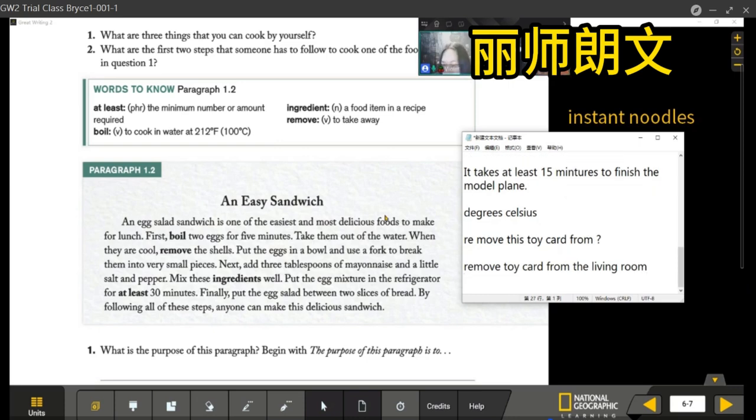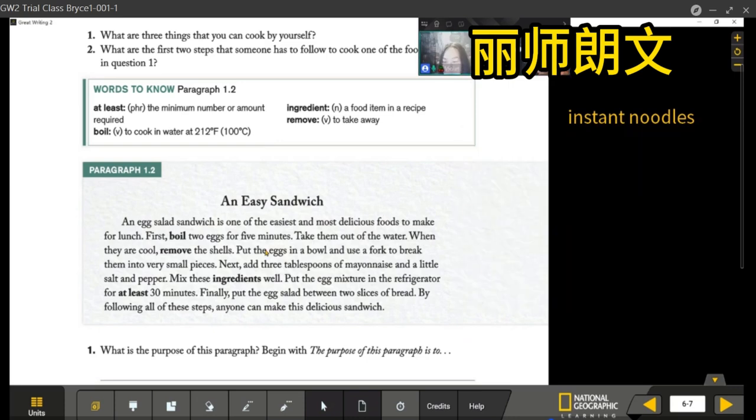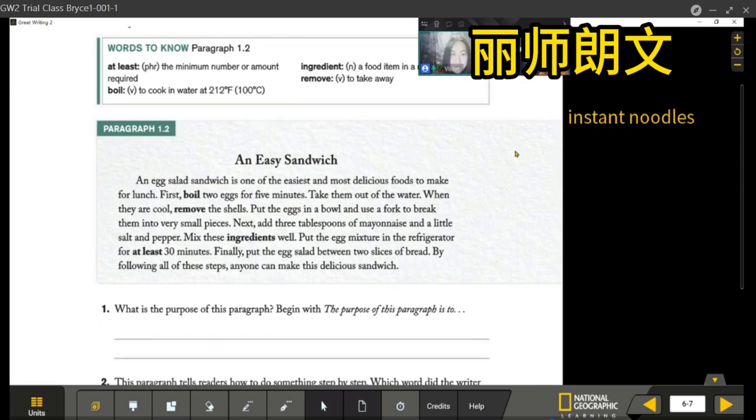Okay, paragraph 1.2. You're going to read this paragraph. An easy sandwich. An egg salad sandwich is one of the easiest and the most delicious food to make for lunch. First, boil 2 eggs for 5 minutes. Take them out of the water. When they are cool, remove the shells.